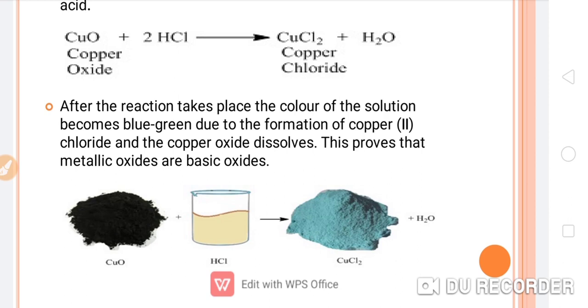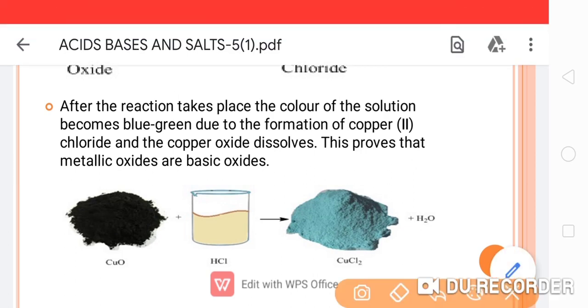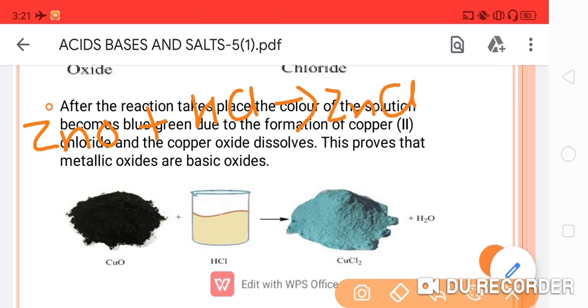Some more examples we can discuss here. Suppose there is zinc oxide, which is a metallic oxide, and when it reacts with dilute HCl, it will convert into the respective salt, zinc chloride, and water will form.